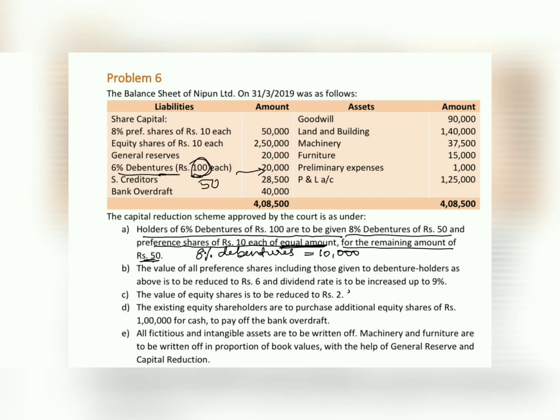So now out of this 100 we have considered 50 rupees as 8% debentures. For the remaining 50 rupees, that is the same equal amount, 10,000 value out of 20,000, 10,000 we have considered as 8% debenture. The remaining 10,000 will be considered as preference shares of rupees 10 each. So divided by 10, that is 1,000 preference shares of rupees 10 each.